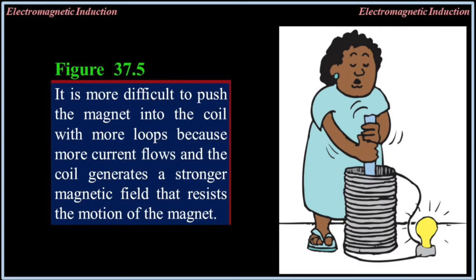If the coil is connected to a resistor, for example, more induced voltage in the coil means more current through the resistor and means more energy expenditure. The amount of voltage induced depends on how quickly the magnetic field changes. Very slow movement of the magnet into the coil produces hardly any voltage at all. Figure 37.5. It is more difficult to push the magnet into the coil with more loops because more current flows and the coil generates a stronger magnetic field that resists the motion of the magnet.